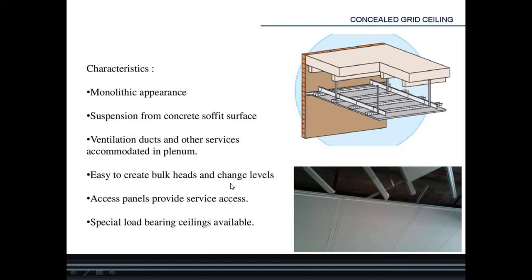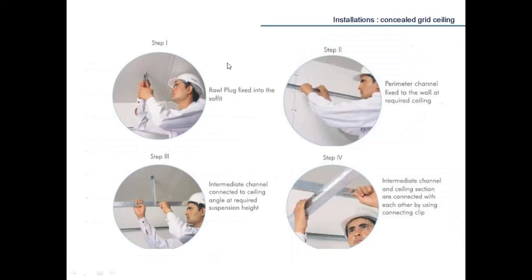Special load bearing ceiling is available. Then their installation process. So here in the installation process, there are different steps. So we'll study in detail. That is the step 1. Step 1, installation of concealed grid ceiling. Step 1, roll plug fixed into the soffit of slab.